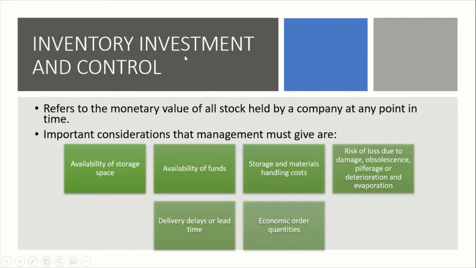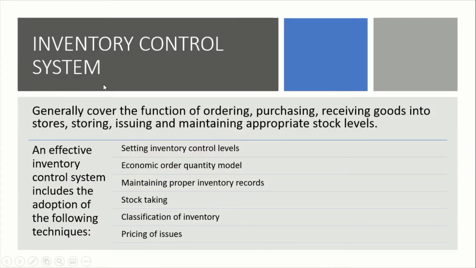Okay, so next. An inventory control system generally covers the functions of ordering, purchasing, receiving goods into stores, storing, issuing, and maintaining appropriate stock levels. An effective inventory control system includes the adoption of the following techniques.